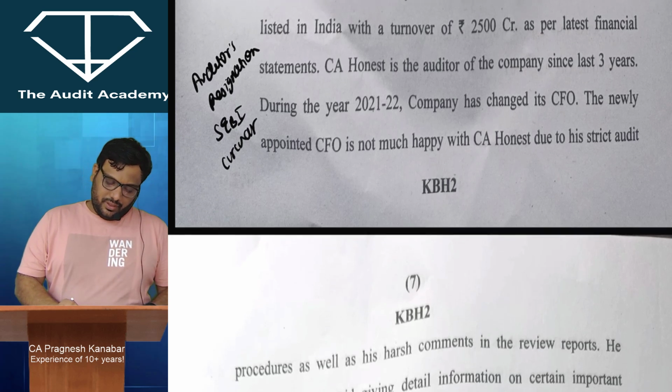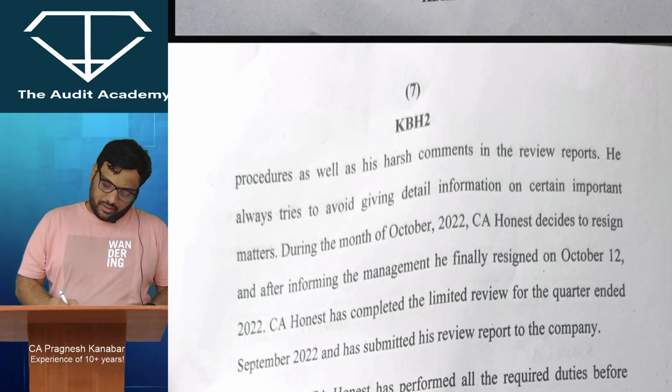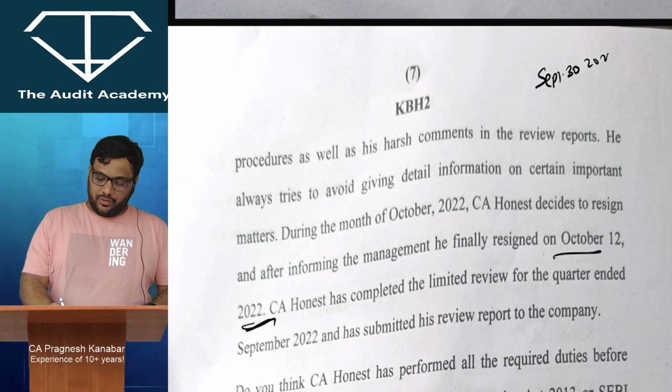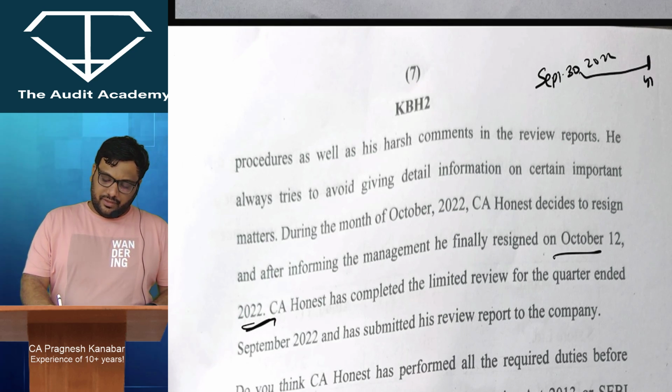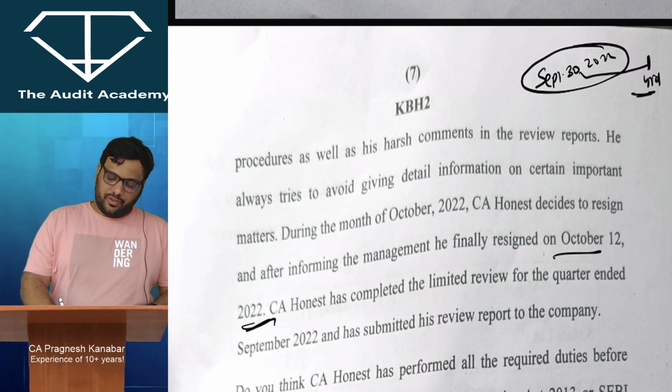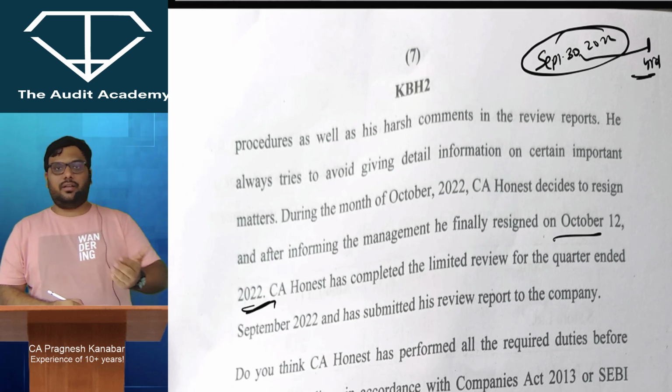So if you see over here, he has resigned on October 12. The quarter ends on 30th September 2022, and he has resigned within 45 days from the end of the quarter, so not a problem at all. He needs to finish the quarterly review of this 30th September ending.